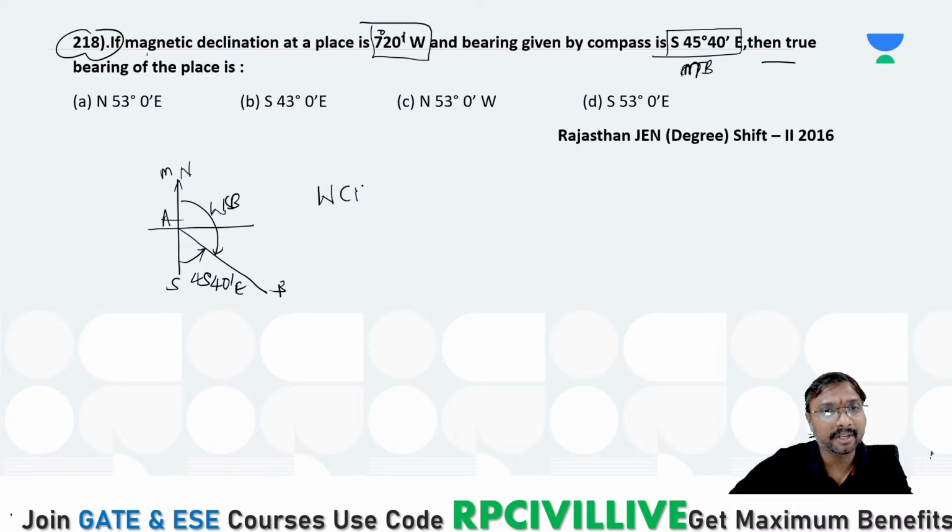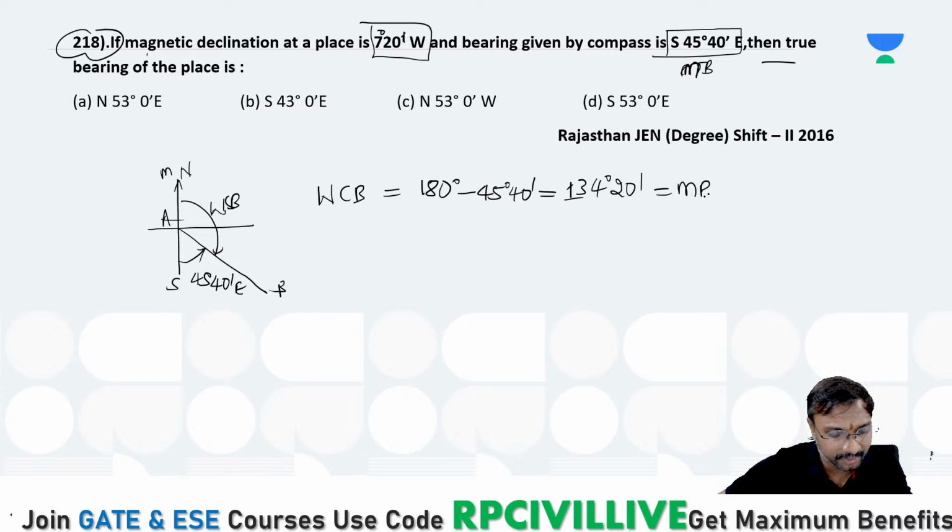What is the whole circle bearing of this line? The whole circle bearing is equal to 180 degrees minus this 45 degree 40 minutes. So 180 degree minus 45 40 comes to 134 degrees 20 minutes. This is your whole circle bearing, which is nothing but your magnetic bearing.